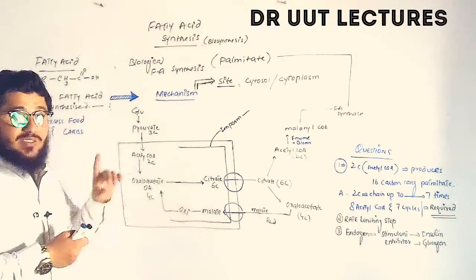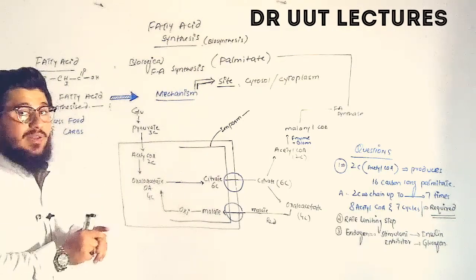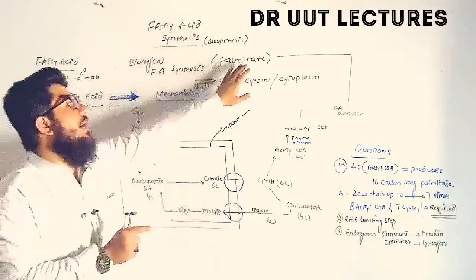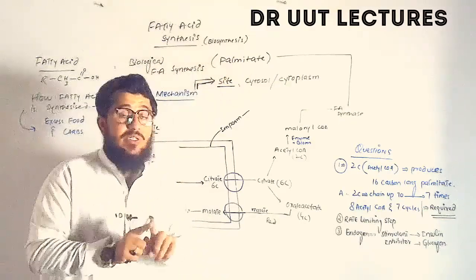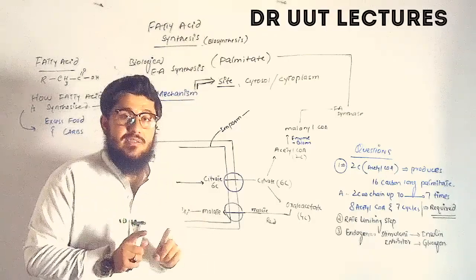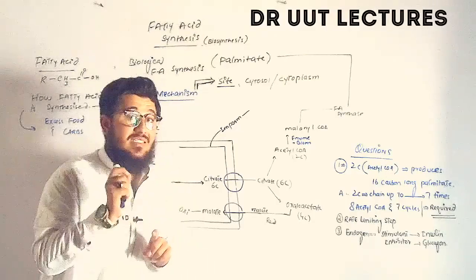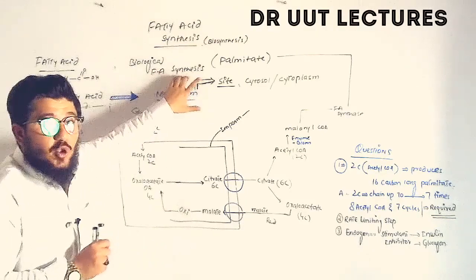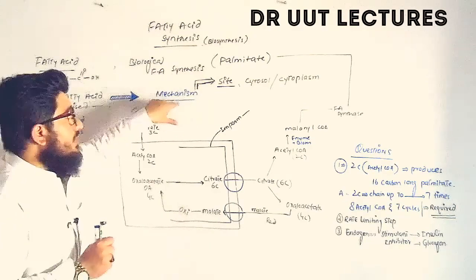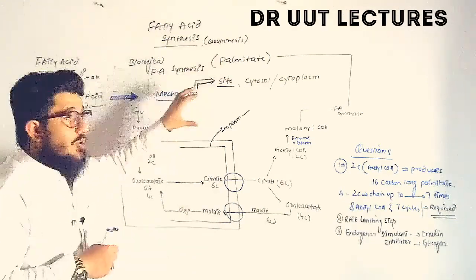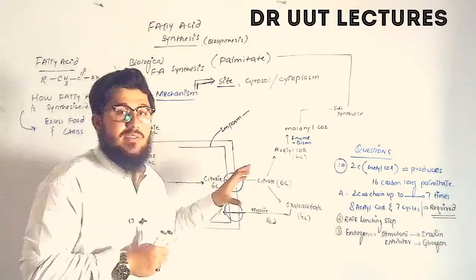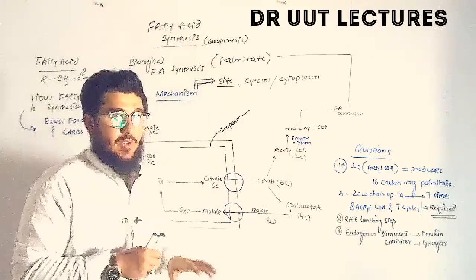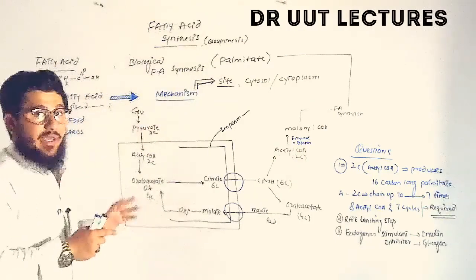Before we move towards this mechanism, I would love to tell you that the biologically synthesized fatty acid is known as palmitate. Palmitate is a 16 carbon long fatty acid. 16 carbon, remember, 16 carbon long fatty acid. And the second point that you must know before moving towards the mechanism is the site where this fatty acid synthesis takes place inside the cell. It takes place in the cytoplasm. Got it? Now let's move towards the mechanism.